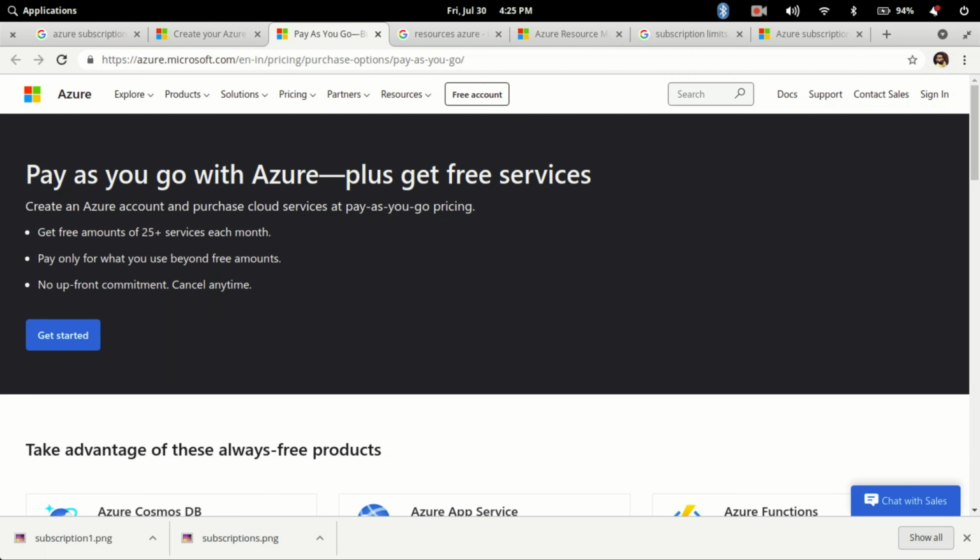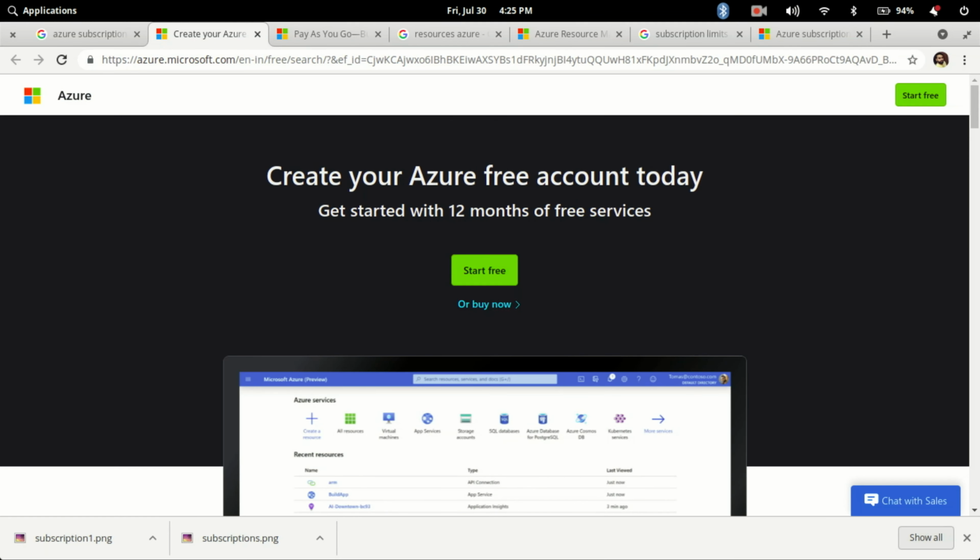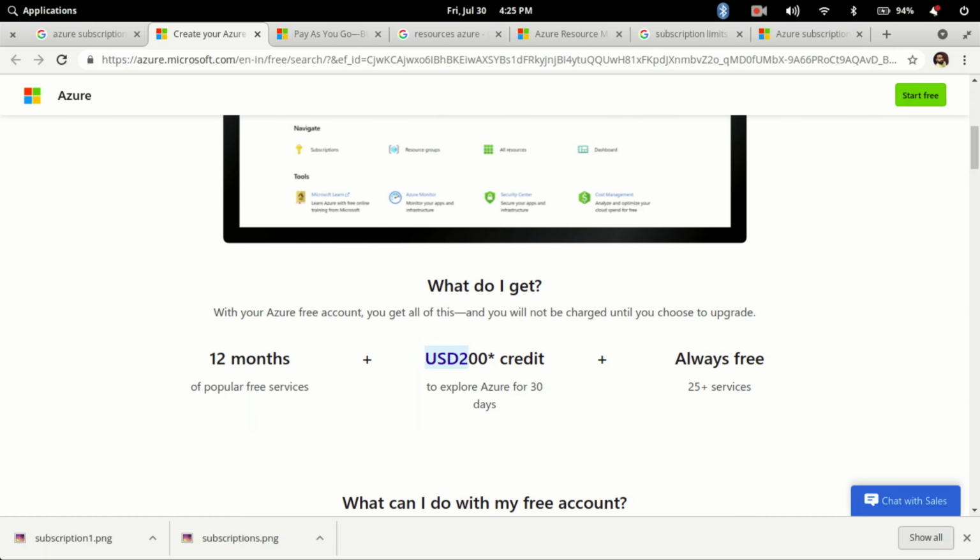But here you are agreeing that you have to pay the amount, whatever amount will be charged on your credit card. But in the free model, remember, if you are going beyond $200, Azure will not charge your credit card, but it will actually suspend or deactivate your account as soon as your limit goes beyond $200. So you will not be able to use the same account further, and even if you try to use the same credit card for a different account with a different email ID, it will not work.